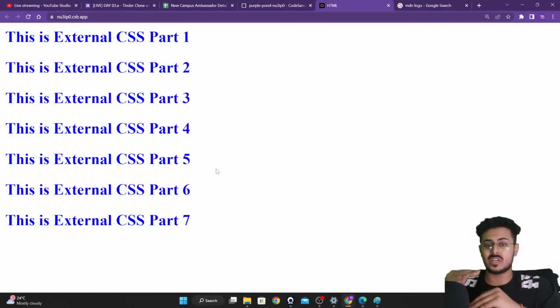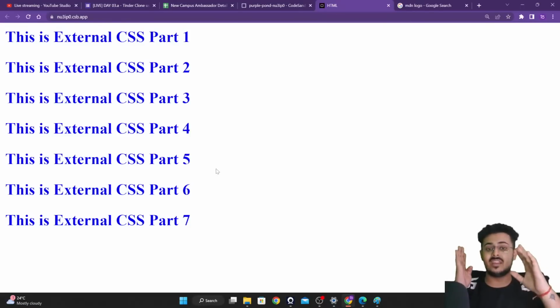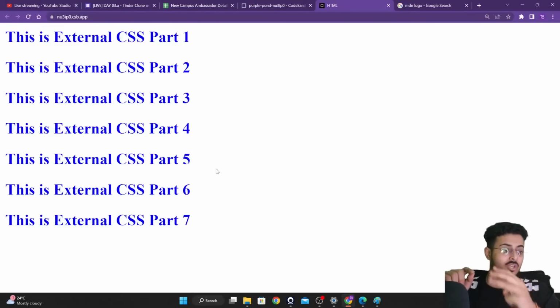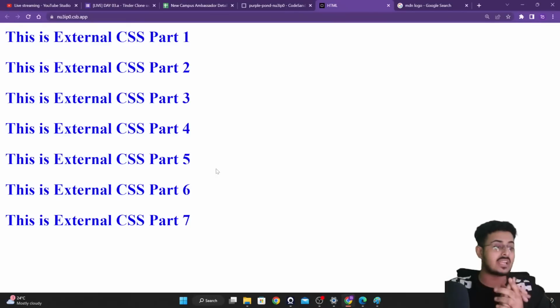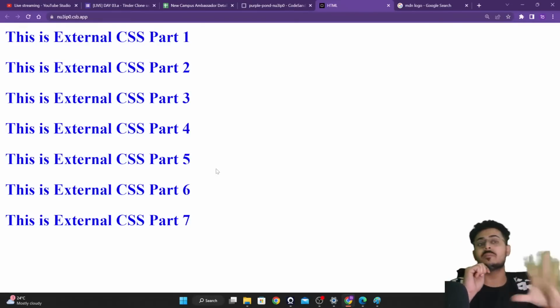All the odd tags, 1, 3, 5, 7, should be red in color, and all the even tags, that is 2, 4, and 6, should be blue in color, guys. Are you able to understand this? Please let me know.